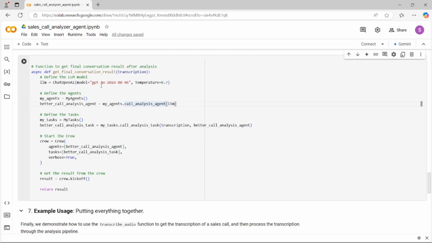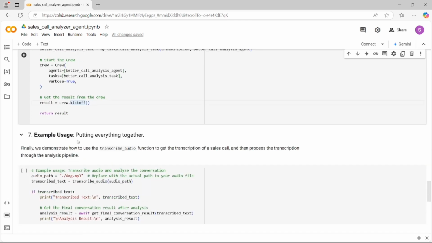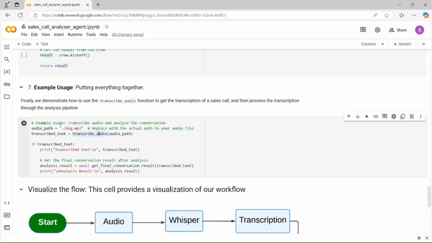Here we are defining our LLM, our agent, our task, and then our crew, and here we are kicking off our crew and returning the results. This cell will show you an example usage of putting everything together and how to get a detailed report from an audio.